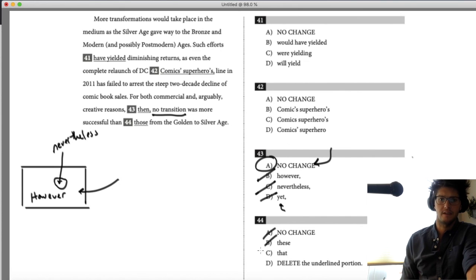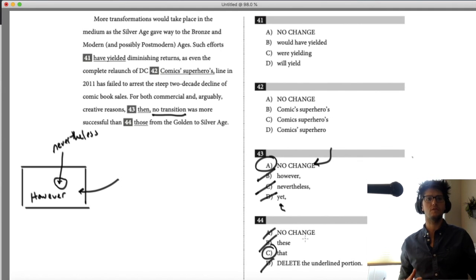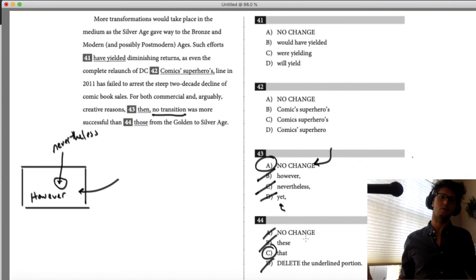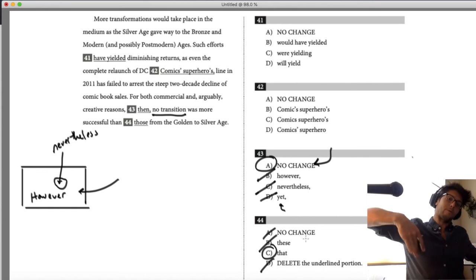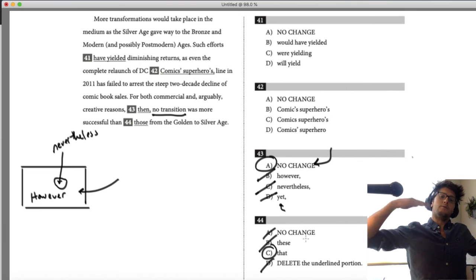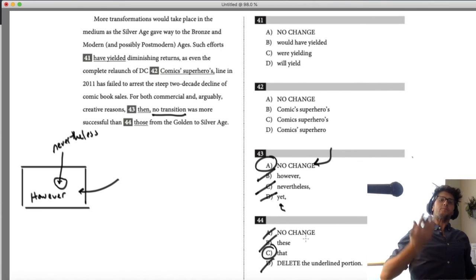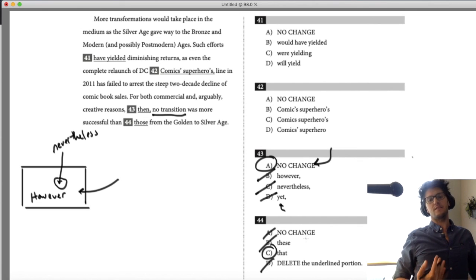That is necessary, because we need to say that transition. Right? You can't say no transition and then compare it to from gold to silver. We need to say no transition was more successful than the transition from the gold into the silver. The transition could be replaced by the demonstrative pronoun that. The transition is singular. Words like those and these are plural, so they don't work.